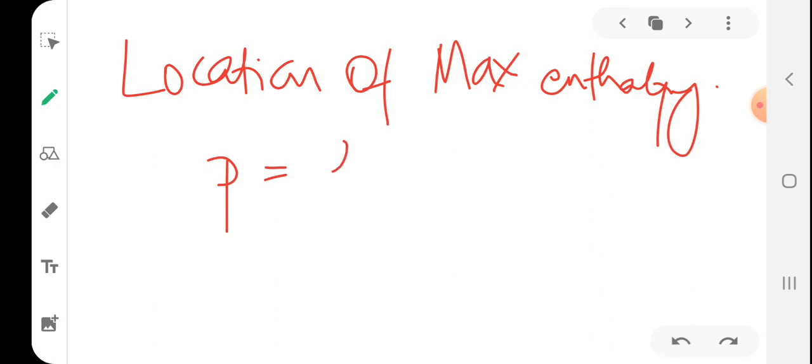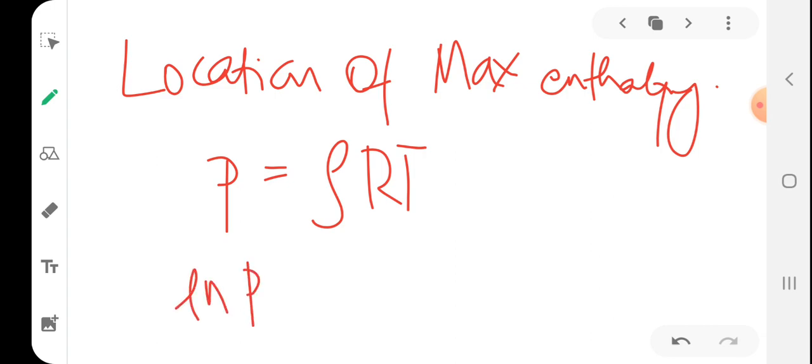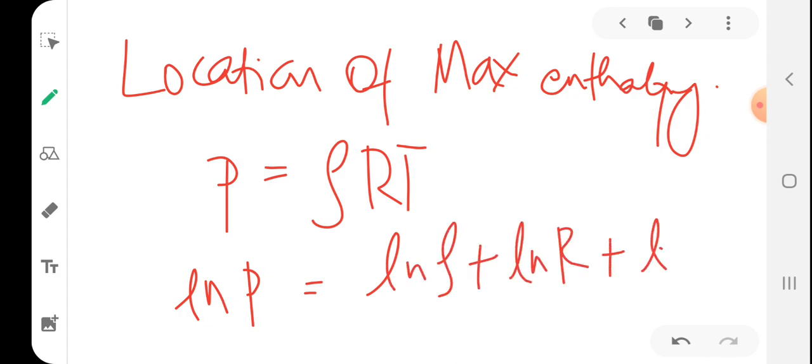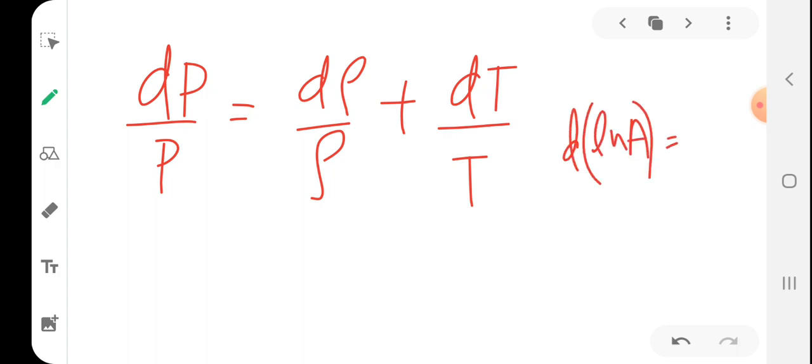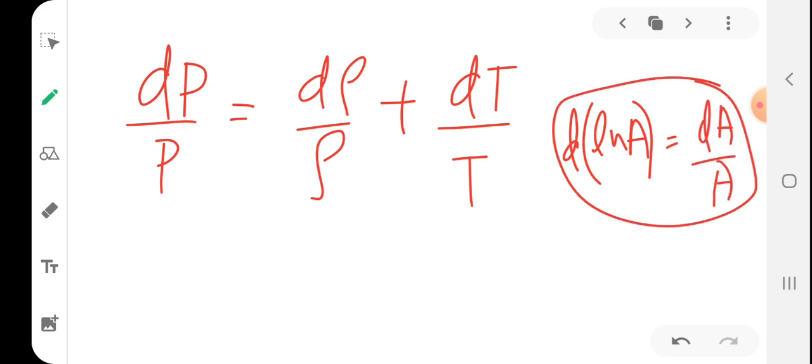If I take the logarithm, log P is equal to log rho plus log R plus log T. Then I differentiate this: dP by P equal to d rho by rho plus dT by T, since the differential of log A is dA by A.